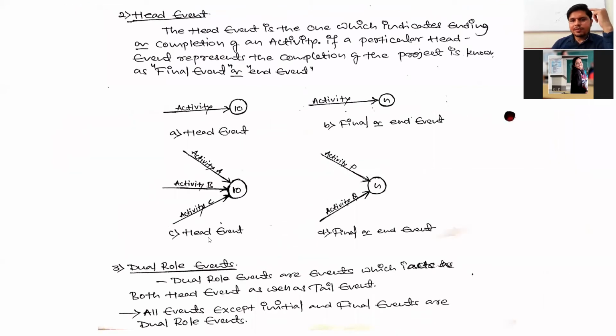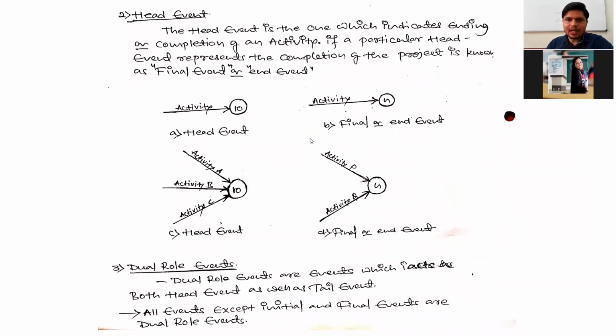Dual role event means these are the events which indicate both the beginning of an activity and the ending of an activity. The dual role events are the events which act as both head event and tail event. Tail event means the event which indicates only the beginning or starting of an activity.